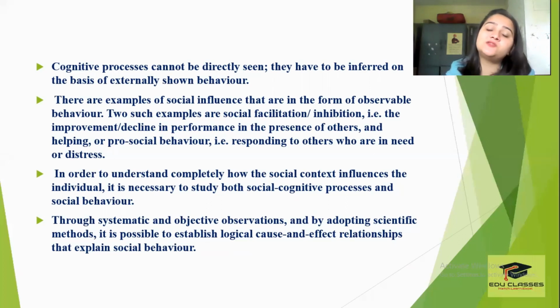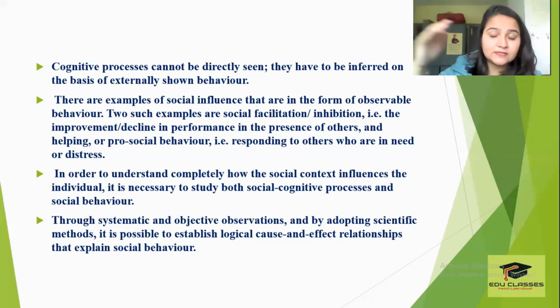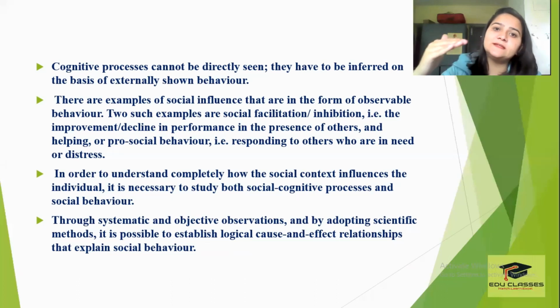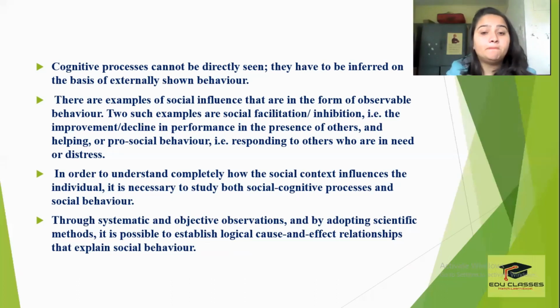So this is known as social facilitation. Social facilitation is when, if there are people standing around or present and observing you, your performance gets better, right? यानी लोगों ने आपको facilitate किया to perform better. But if it is opposite, यानी लोगों के खड़े होने से अगर आपका performance कम जा रहा है, then this would be an example of social inhibition. ठीक है? तो this is one example of social influence.